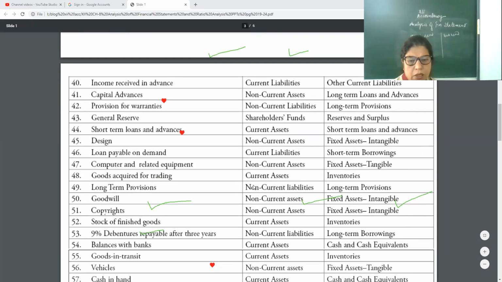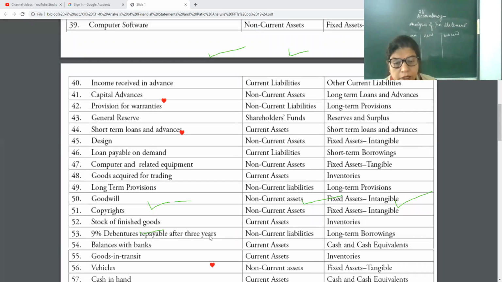Then goodwill, just now we discussed, is a non-current asset, intangible. Copyright, non-current asset, intangible. Just now I told you finished goods are also included in inventories. Debentures after 3 years, because I told you within 6 months, current liability. After 3 years, that is non-current liability and long-term borrowings. Balance with bank: your deposit in the bank will be termed as current asset, cash and cash equivalent.